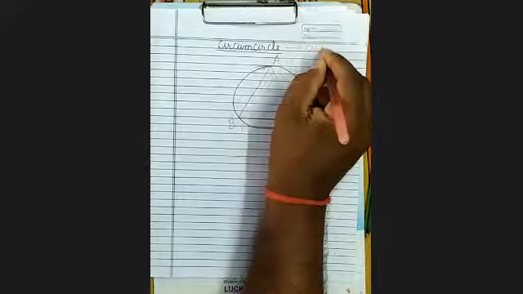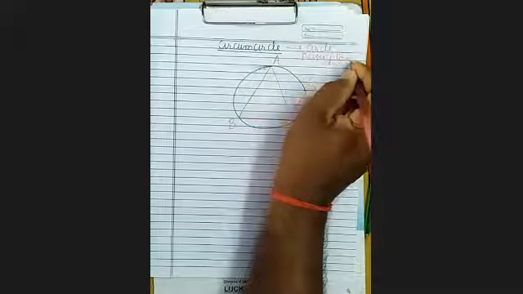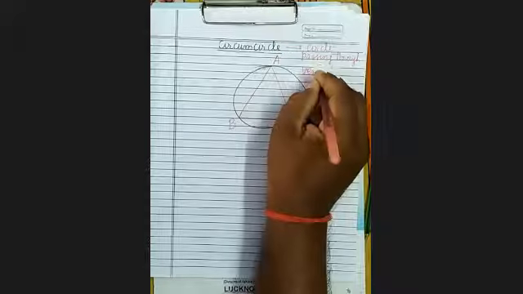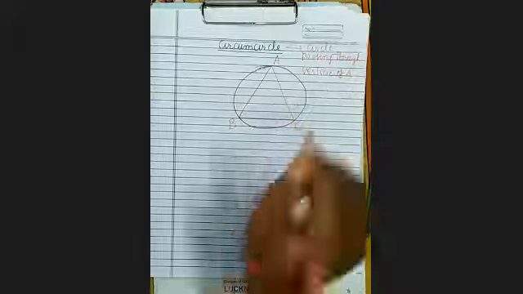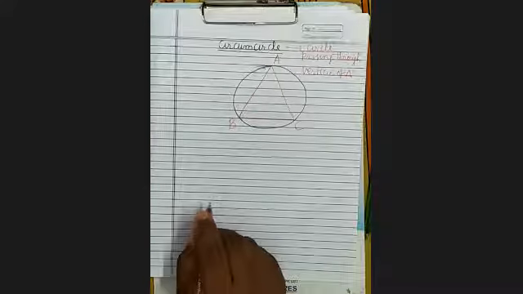Circle passing through vertices of triangle, that is called the circumcircle.